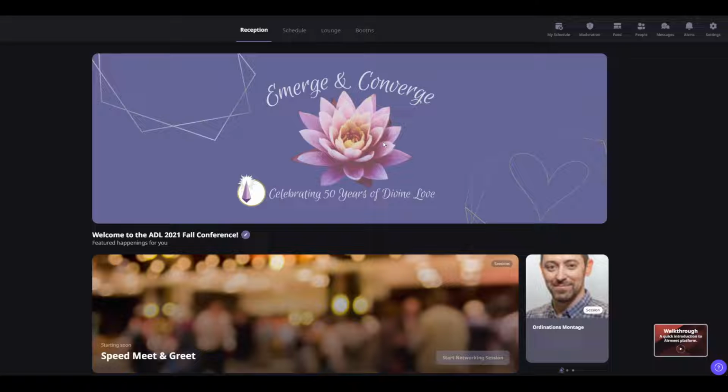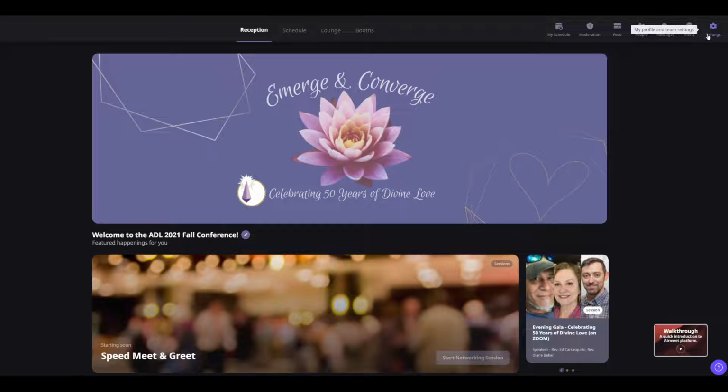I'm going to walk you through what the menu will look like, what you're seeing, and how to get to your session as a speaker. Across the top here, you'll see reception, schedule, lounge, and booths. We'll go over those in just a moment. This page is really just an overview of different things going on at the event. Everything you'll really need to worry about is going to be across the menu at the top here.